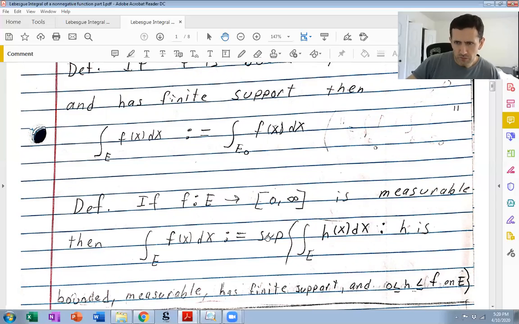Second of all, this set here, without the supremum, is a set of real numbers. Each one of these integrals is well defined as a real number. And this set here is not empty. If f is non-negative, then h equals 0 on E certainly fits the bill. h equals 0 is bounded, measurable, has finite support, and 0 is less than or equal to f if f is non-negative. Okay, so that also says as a supremum, this integral here is bigger or equal to 0, as long as f is non-negative, which should be true,